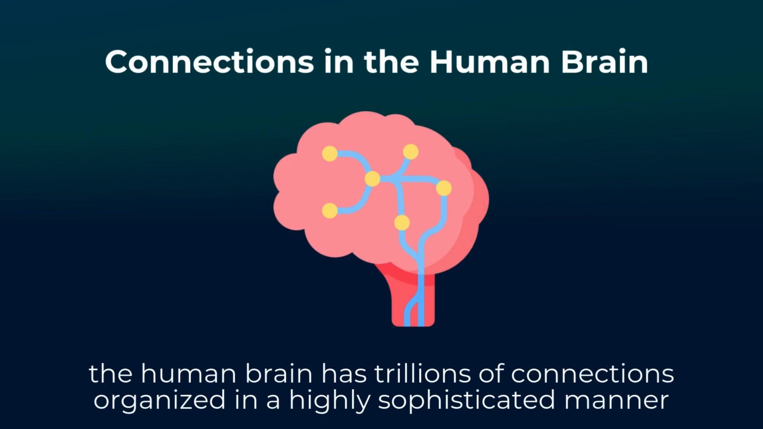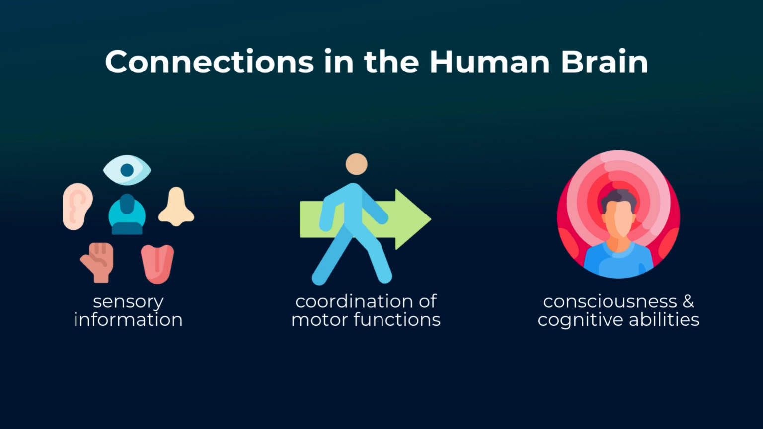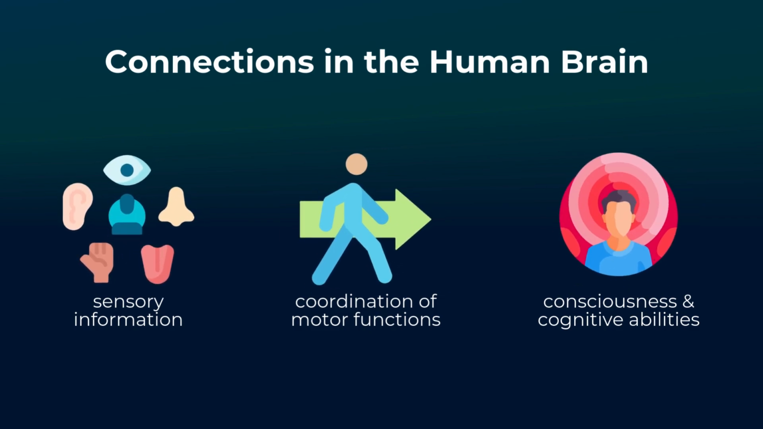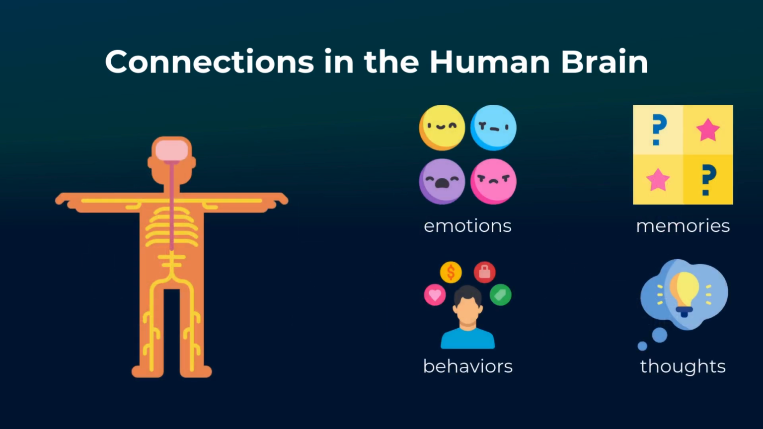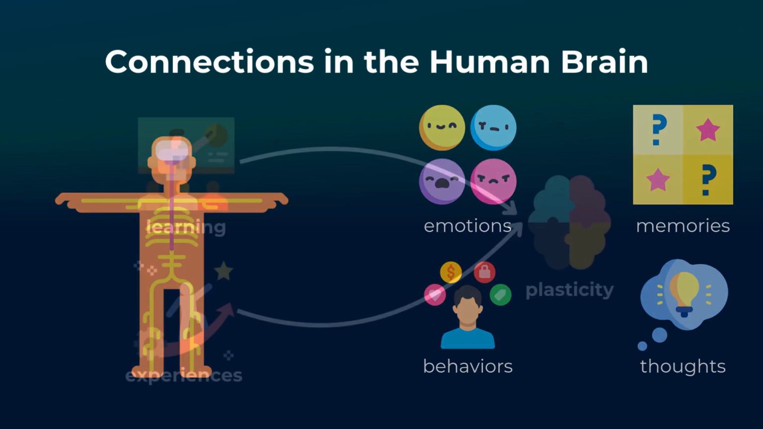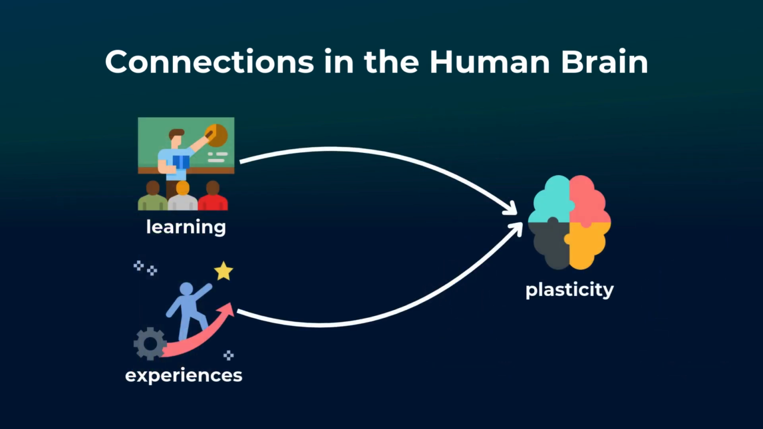The human brain is a very complex system with trillions of connections that are organized in a highly sophisticated manner, allowing for the seamless integration of sensory information, the coordination of motor functions, and the emergence of consciousness and cognitive abilities. This intricate network, characterized by its vast number of neurons and synapses, forms the basis of our thoughts, emotions, memories, and behaviors. These connections are not static, but are constantly being reconfigured through experiences and learning, demonstrating the brain's